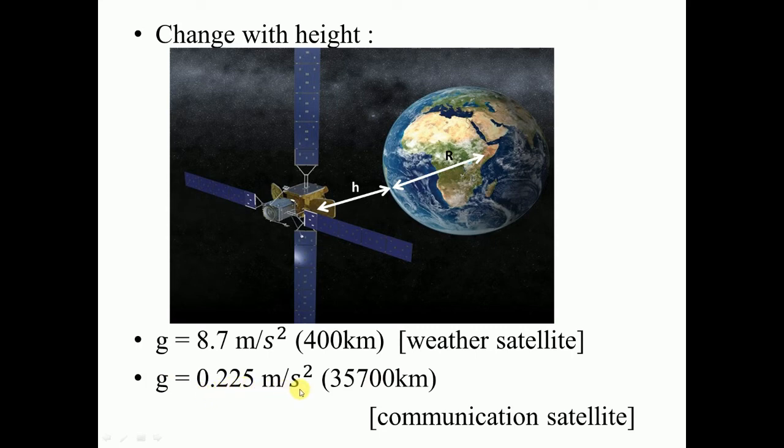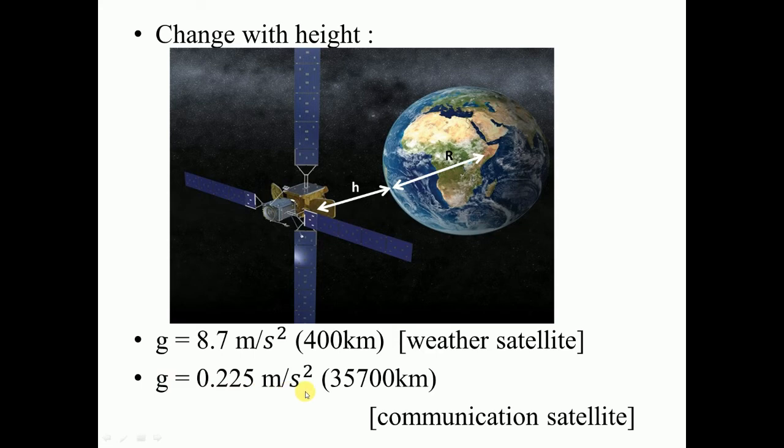So in the case of the weather satellite, the acceleration due to gravity will be 8.7 meter per second square, and in the case of the communication satellite, it will be 0.225 meter per second square.